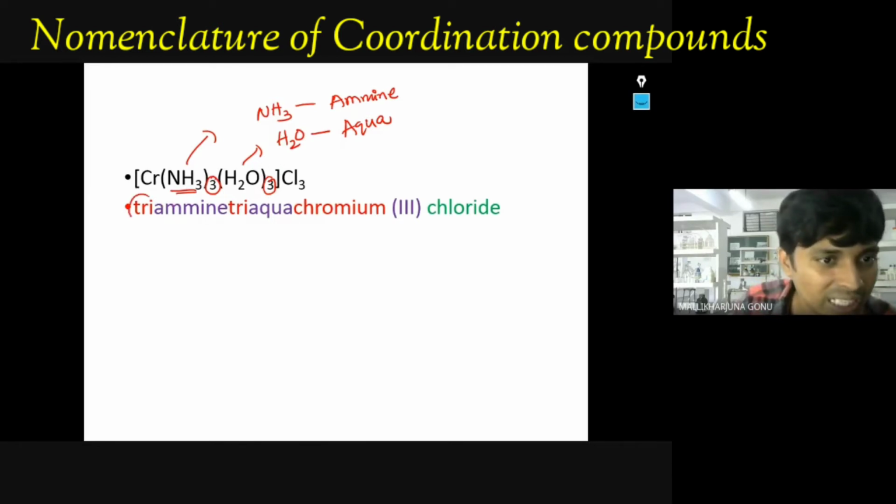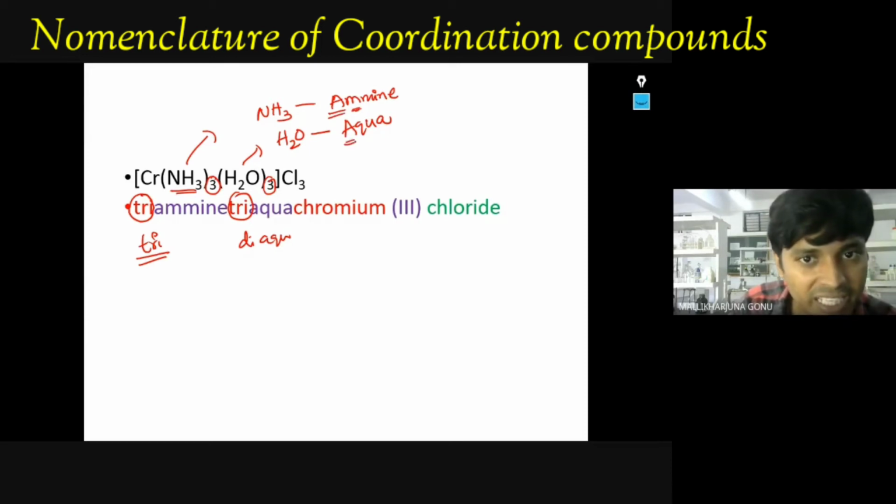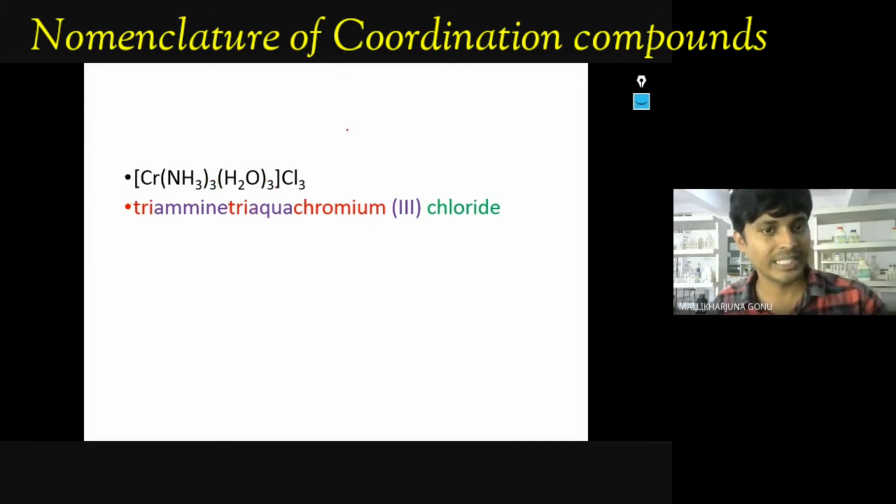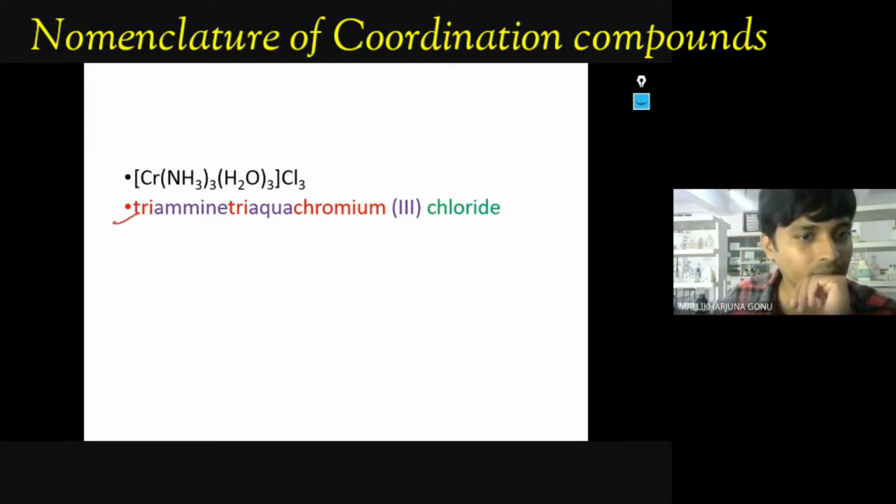So you should not consider these by the number prefixes, but in alphabetical order. For example, here tri is there for amine, but here diaqua is there. Still triamine only you have to write. Why? You can see after the A, M is coming here, but in the aqua case, after the A, Q is coming. So you have to take amine as the first one. That's how, if you have different ligands, you have to write them in alphabetical order. Is it clear?